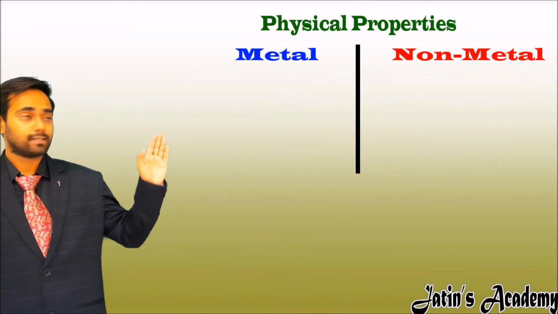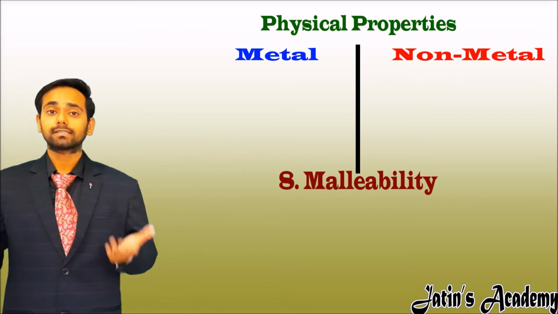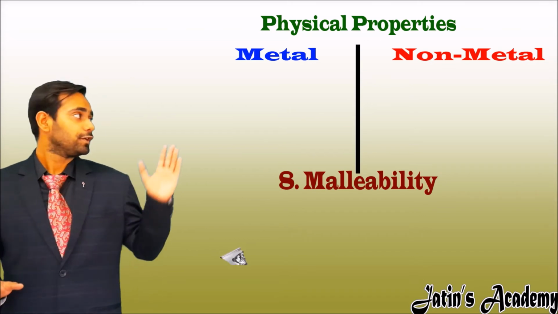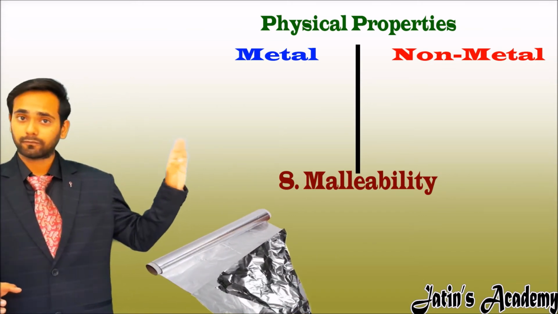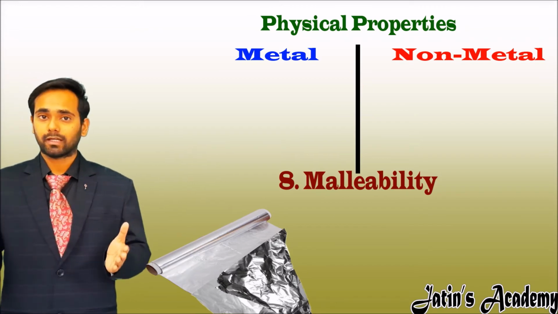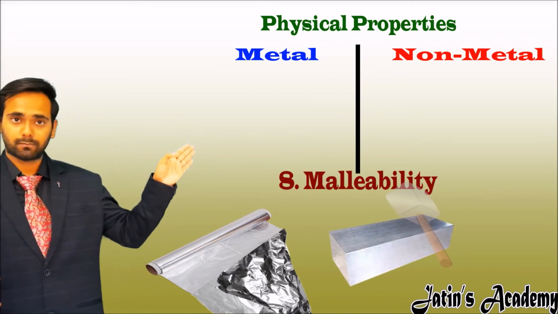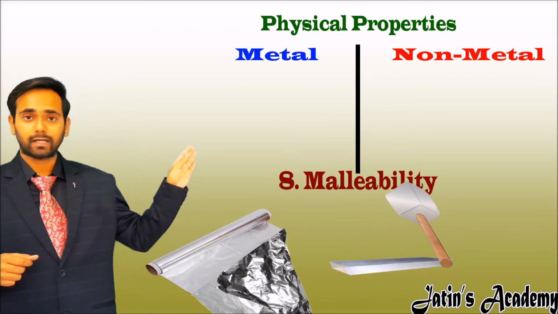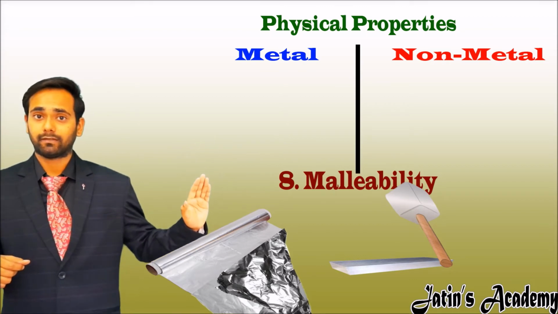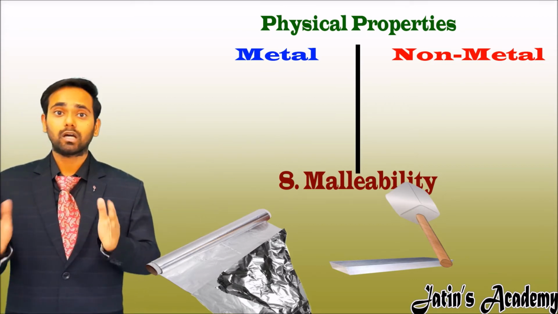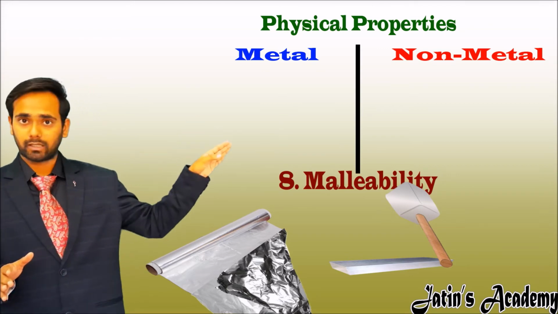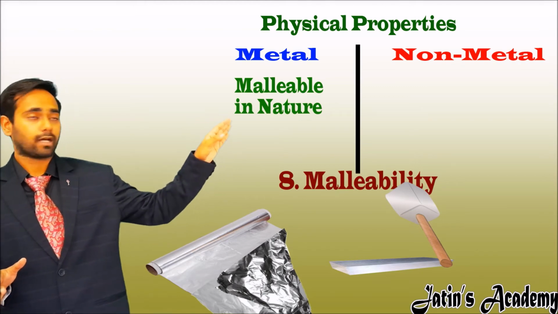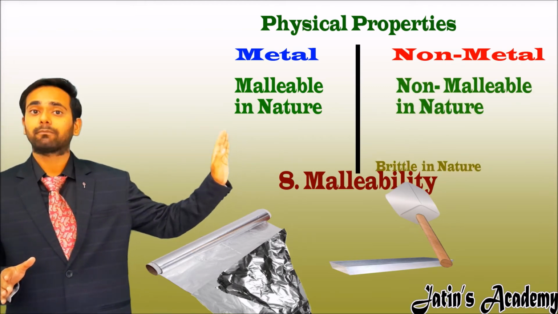Our eighth property is malleability. So what is the meaning of malleability? Let us understand with an example. We use aluminium foil for food packaging. How is aluminium foil made? There is a big block of aluminium. We start hammering the aluminium metal. After hammering, we get the foil which we use daily. So the property shown by aluminium metal is called malleability. So metals are malleable in nature. On the other side, non-metals are non-malleable and brittle in nature.